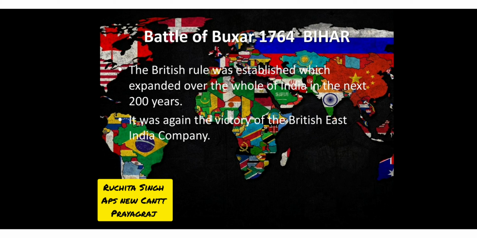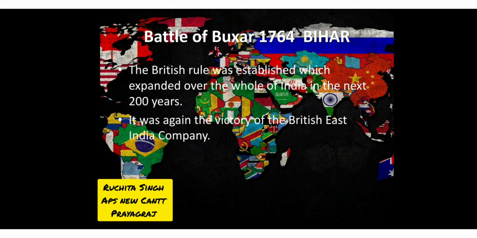First of all, they settled in Bengal. There they started their trade, but they started building their port and armies, and they attacked. The first attack was known as the Battle of Plassey in Bengal, and who was the winner? The British East India Company was the winner of that battle.